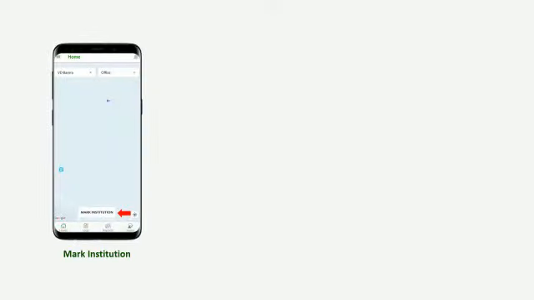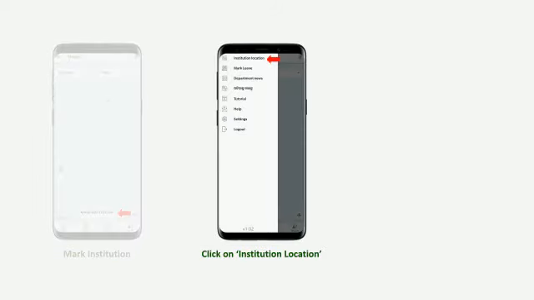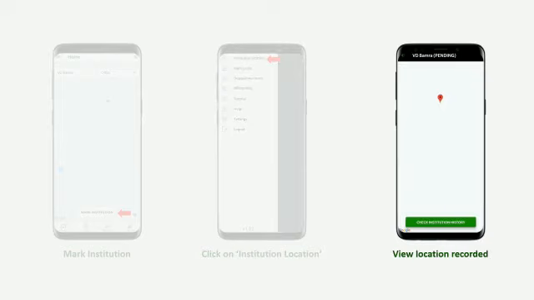To mark attendance from your institution building, click on Mark Institution, go to the institution location section, check if the marked institution location has been approved. You will be able to see your institution as a red bubble on the map.